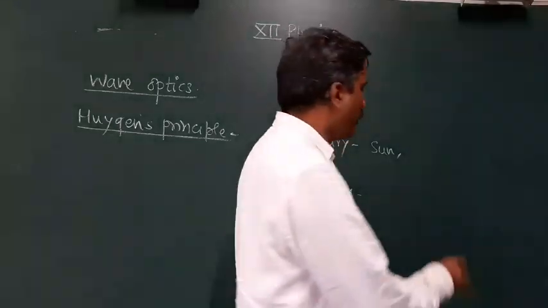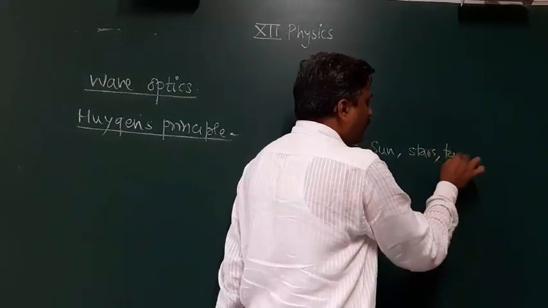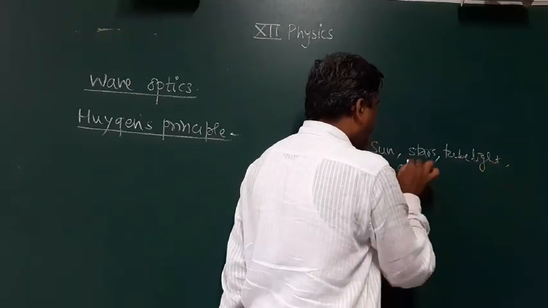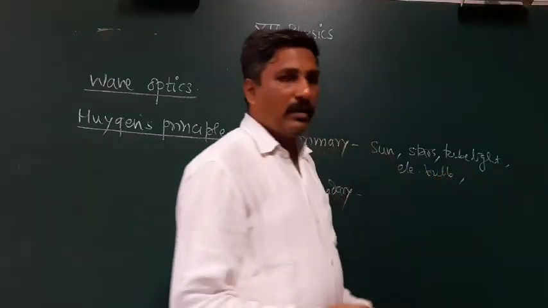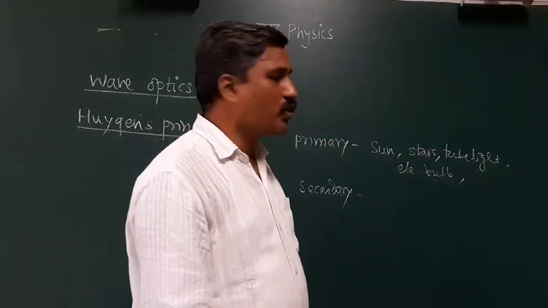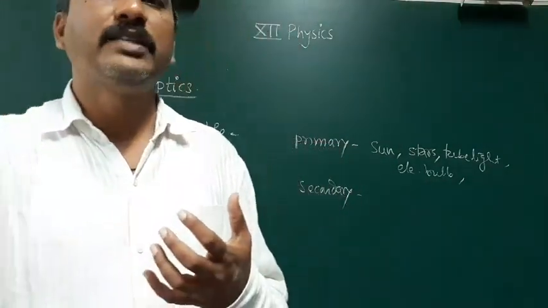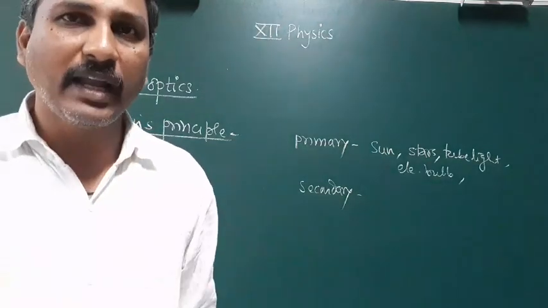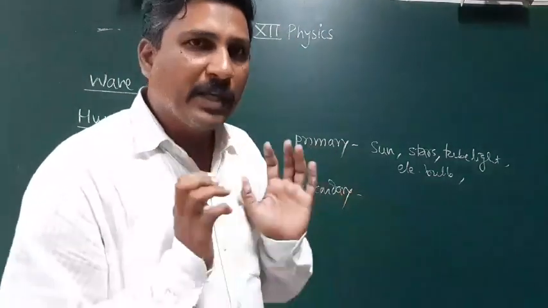The Sun is a primary source. Stars are primary sources. Our tube light is a primary source. Then an electric bulb is a primary source. Then a glowing candle is a primary source. Those sources themselves emit the light, which provide the light, which release the light. Those sources are called primary sources.